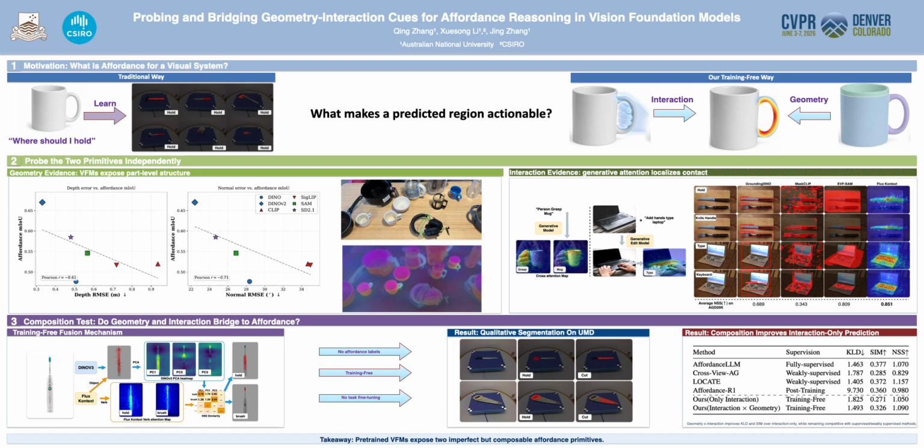The qualitative results show that the fused prediction can localize action-relevant regions for different actions, such as holding and cutting. Quantitatively on AGD20K, adding geometry to the interaction-only prediction improves the result, especially reducing KLD and improving SIM, while remaining competitive with supervised or weakly supervised baselines.